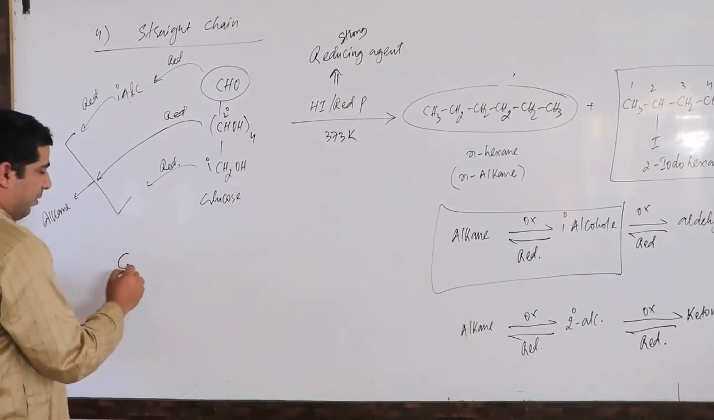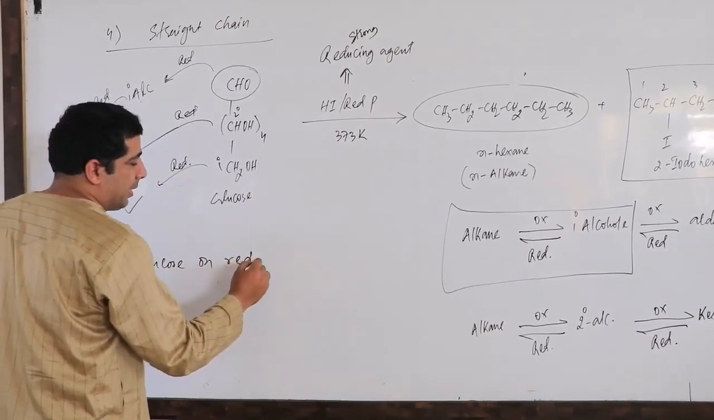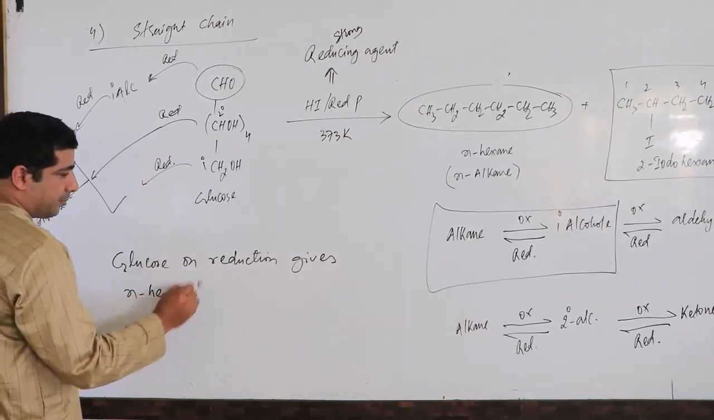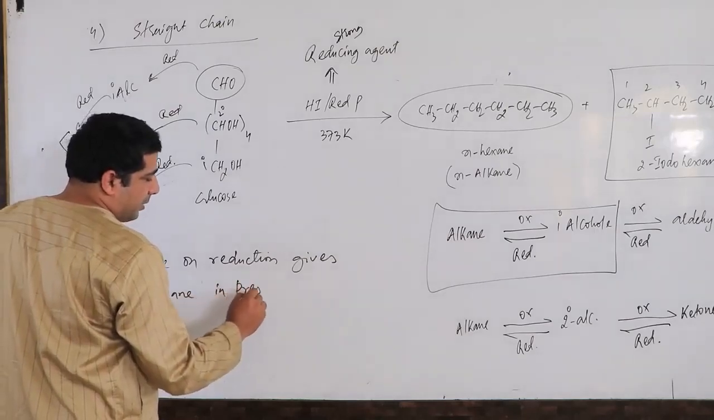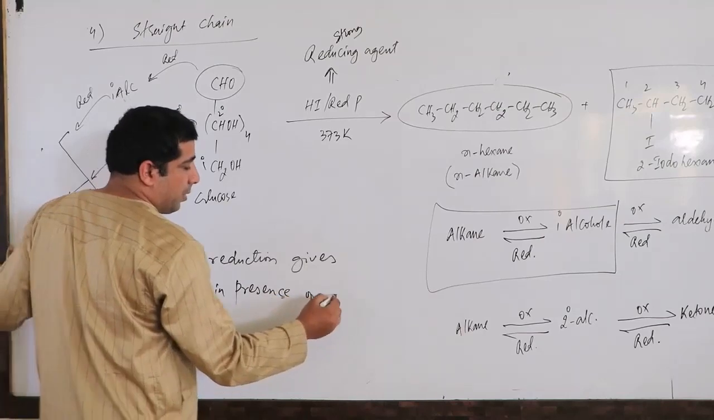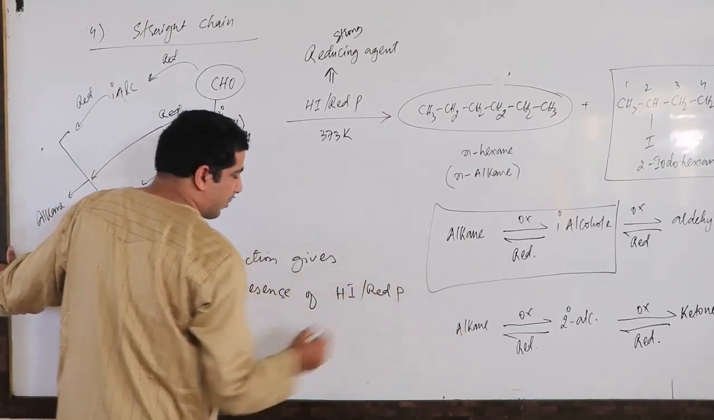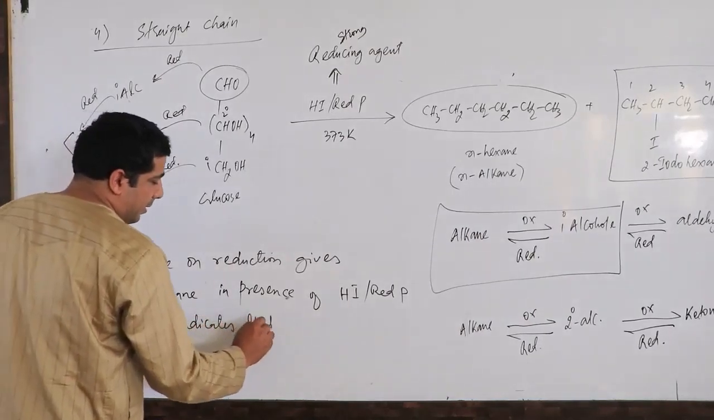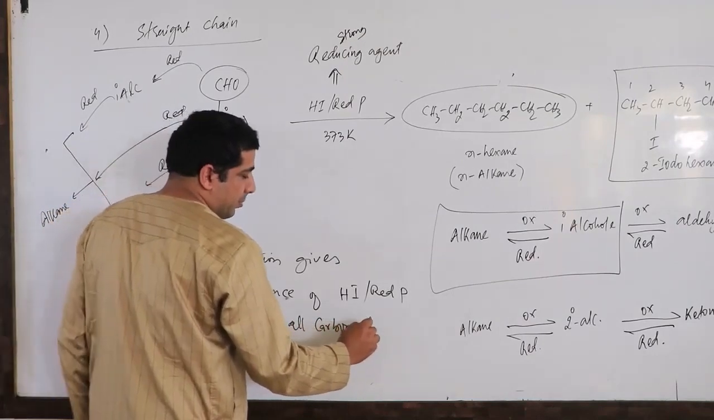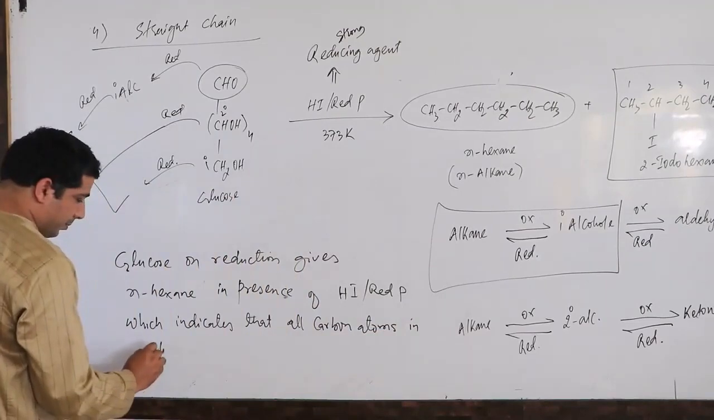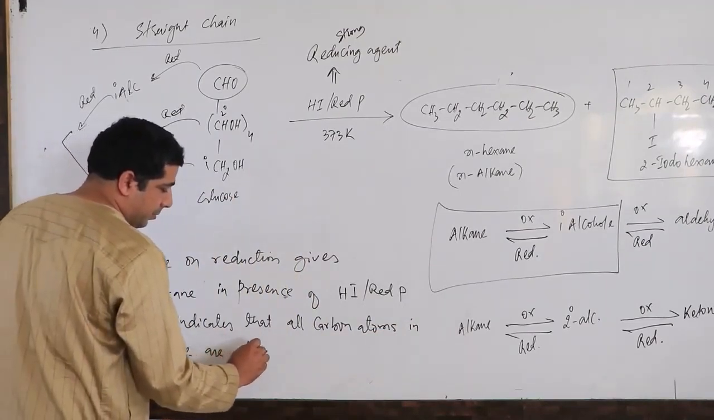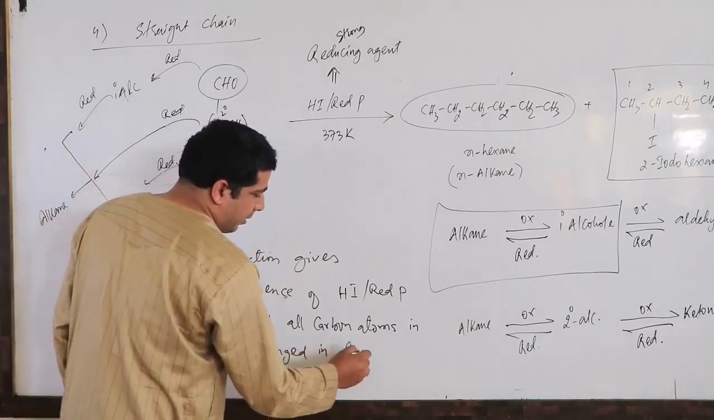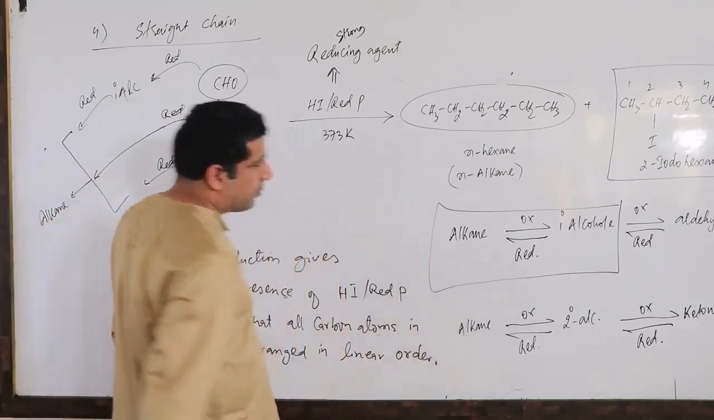Now my dear friends, I will write down: glucose on reduction gives N-hexane, in presence of HI and red phosphorus, which indicates that all carbon atoms in glucose are arranged in linear order. I hope you have understood.